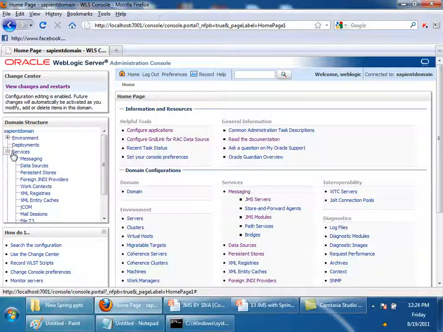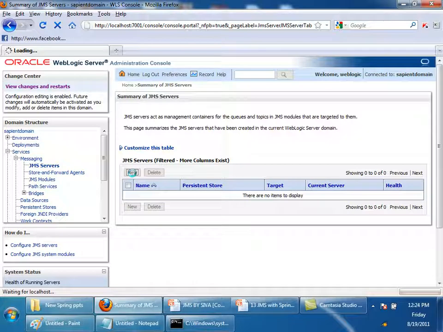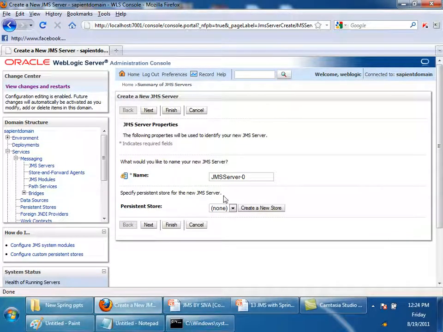Okay, in this services you have messaging, and here you can select JMS servers. You cannot see any JMS server right now. Create new. You can say JMS server hyphen sapient. And see here there is an option called create a new persistent store.